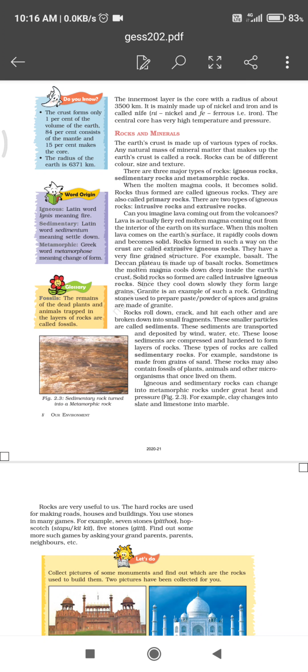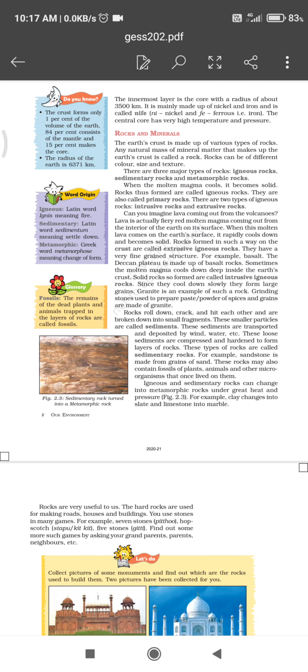When lava comes onto the earth's surface, it rapidly cools down and becomes solid. And when it solidifies on the crust of the earth, it is called extrusive igneous rocks. Basalt is an example of extrusive igneous rocks, and the Deccan Plateau, which is in the southern part of India, is formed by basalt rocks.